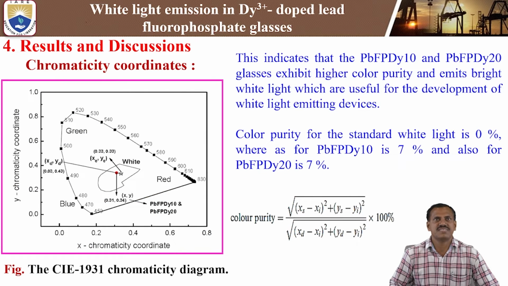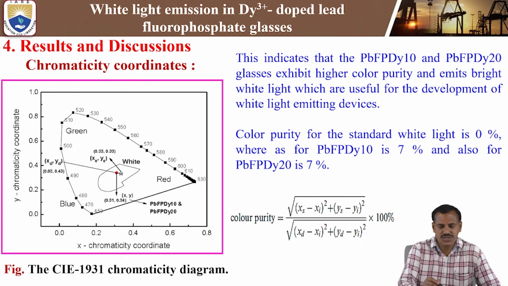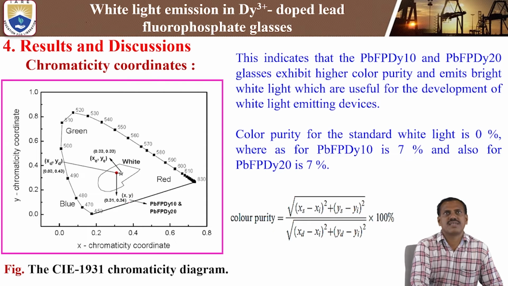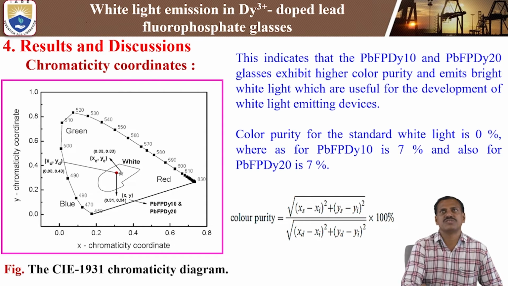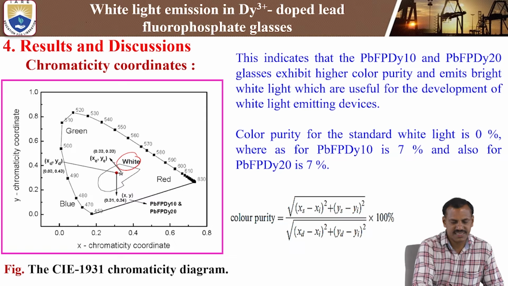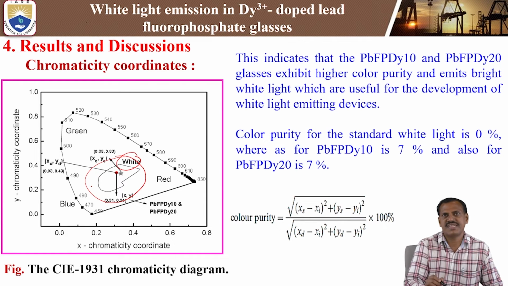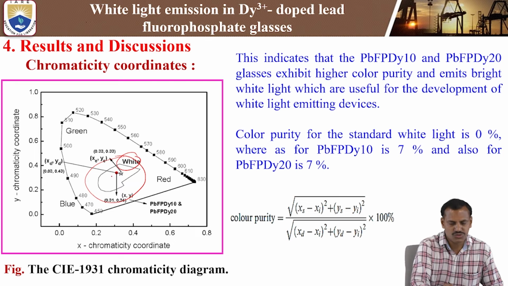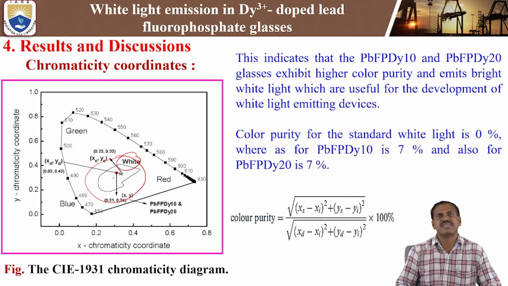Next, white light emission. This figure shows the CIE 1931 chromaticity diagram. By using this chromaticity diagram, we can evaluate the white light emission analysis. By using these color coordinates, we can evaluate the dysprosium 3+ doped glass. In this color coordinate diagram, we are getting the white point. This is blue, green, red, and this part shows the white light. Whenever the x, y color coordinate values fall in this region, that shows white light emission.